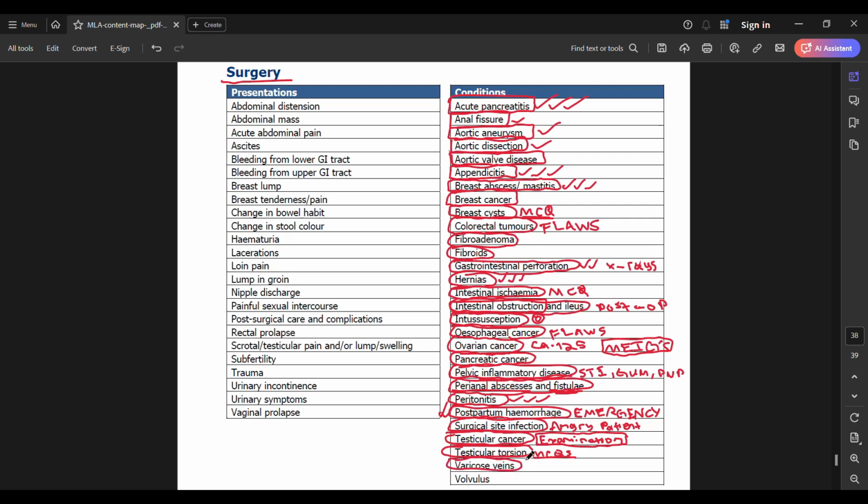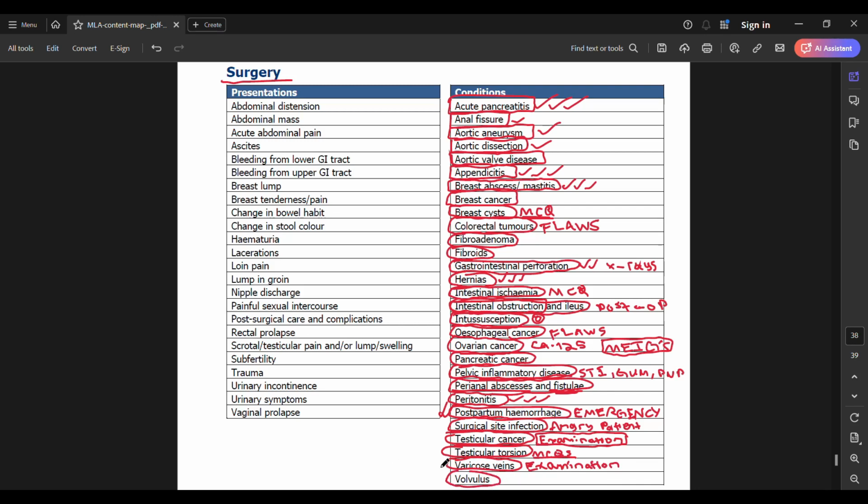Varicose veins, do the examination really well. Okay, so varicose veins on its own, look at the pictures. Okay, look at the presentations, but examination of varicose veins is important. Okay, they may actually ask you to examine varicose veins in the exam, and you should be able to do it. Okay, next you have volvulus.